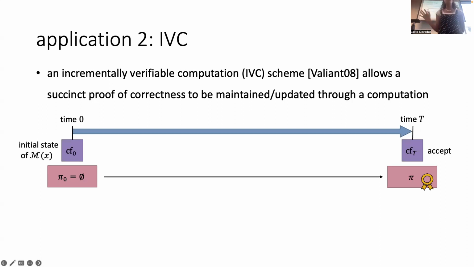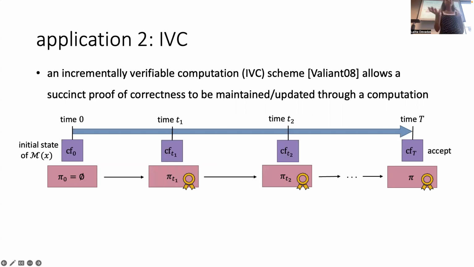Maybe I don't want to do that. Maybe what I want to do is just sit down and do a little bit of it, just until time t1. And then I'll hand off the configuration and some short proof that I've remembered to Surya, who can finish, work until time t2. We keep going on, just keep handing it off. In a distributed way, we can construct this final SNARG. And all we needed to remember in the middle was succinct proofs. So in this picture, all of these pink proofs are succinct, and we don't need to remember any other information as we're continually updating our SNARG.